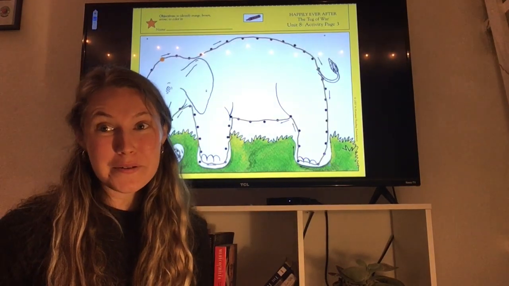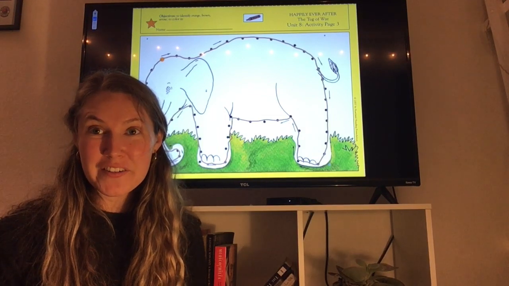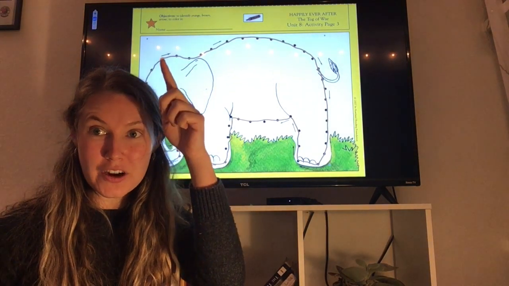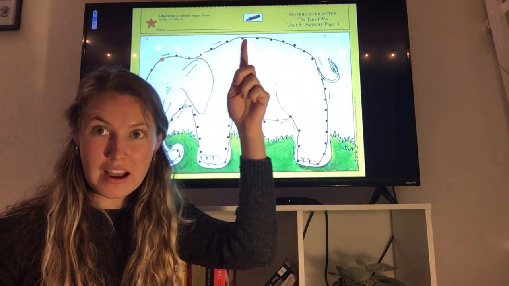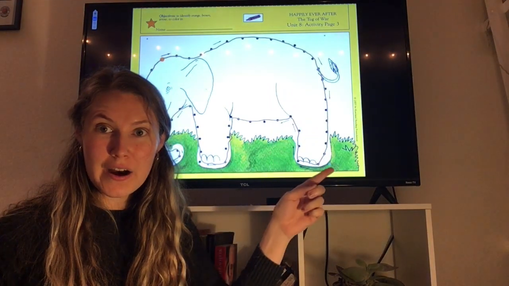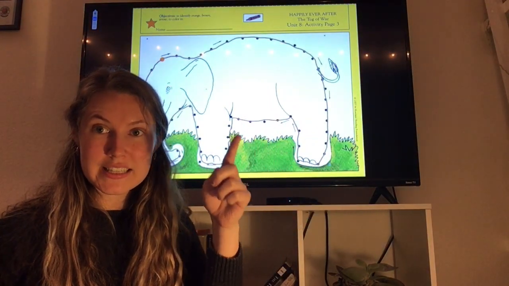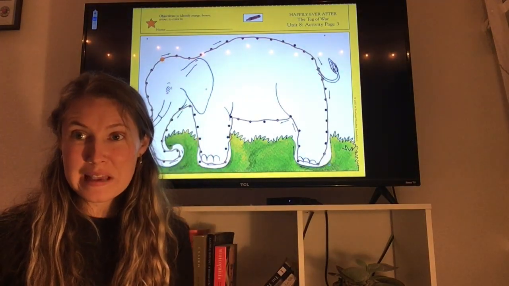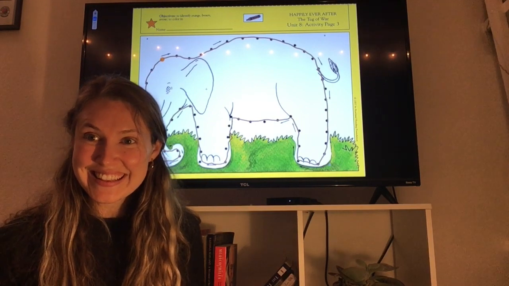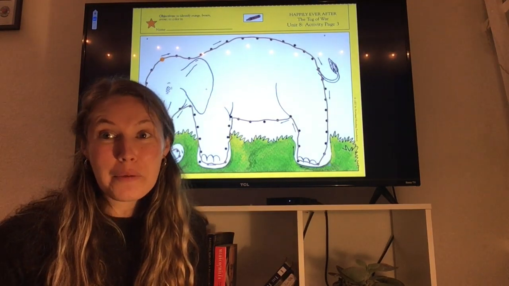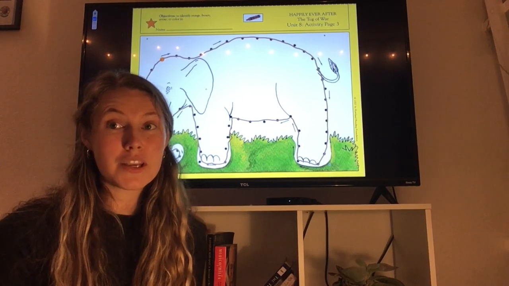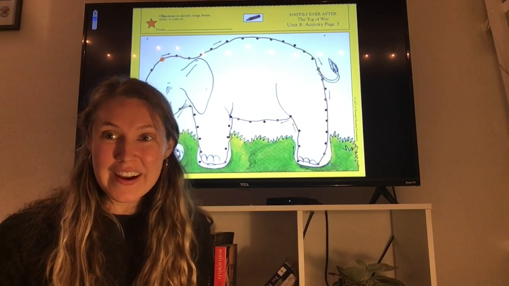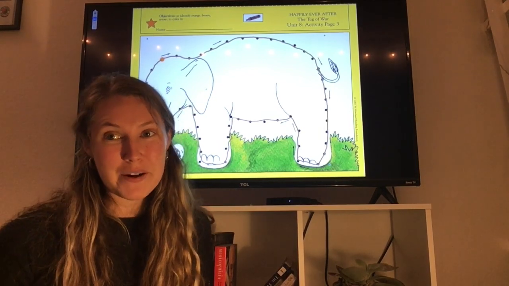All right, you guys, I hope you used your brown crayon to connect the dots and follow the arrows. Here's how I did it. So I connected all my dots. I started at the orange dot and I went around and down and back up and across and down and up and around and back to the top. And what animal did we make? An elephant, you're right. So now you can color in your elephant and make sure to stay inside those dots that you traced around. Great job, guys. And once you're done coloring your elephant in, we can go on to activity page number 4.